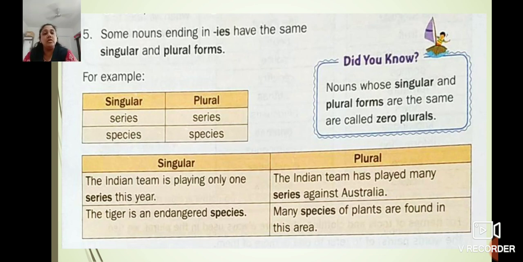Children, it means in the singular form it is used for one series. In the plural form, many series, but the series remains same, no changes at all. Same, species. The tiger is an endangered species. It is singular. Now plural. Many species of plants are found in this area. It is plural, but species is the same. No changes in that word.